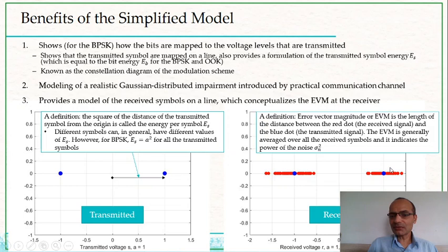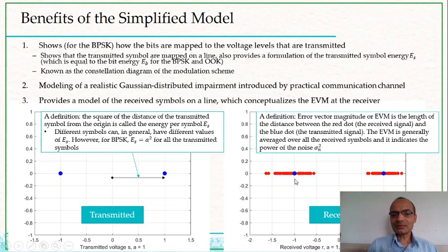The blue dots are the ones that are transmitted, and the red dots are the voltage levels that the receiver receives. The red dots are dispersed out from the blue because of the noise. Maybe the transmitter sent bit 1 as plus 1 volt, but the noise made it close to 0.55, and so you got this red dot.